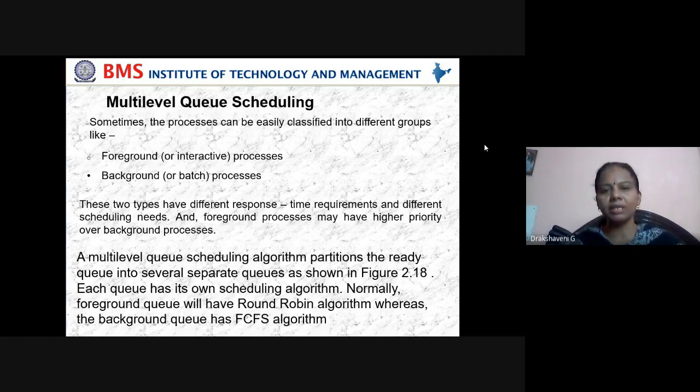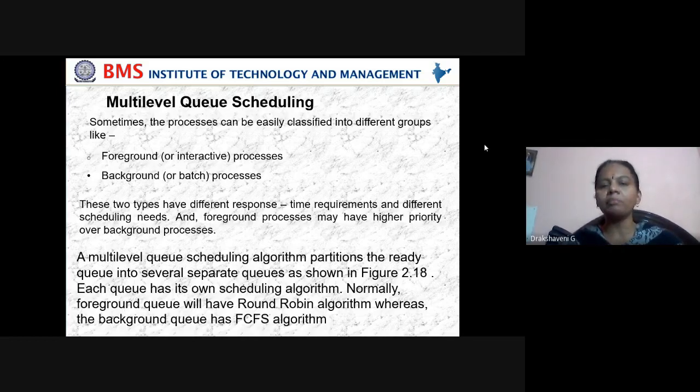Sometimes processes can easily be classified into different groups like foreground and background. We call the foreground an interactive process, and the background a batch process. These two types have different response time requirements and different scheduling needs. A foreground process may have a high priority over a background process. So foreground may be considered high priority compared to the background.